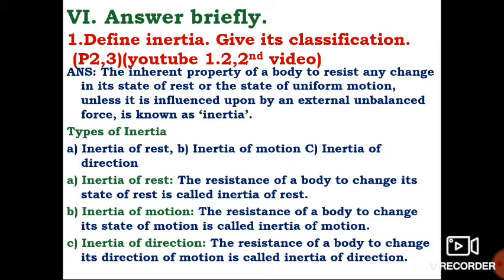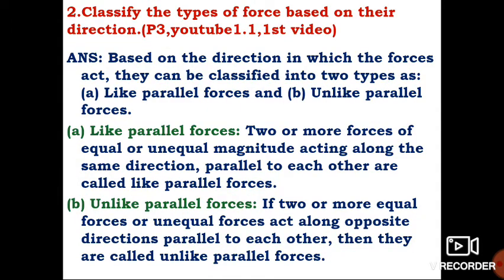Second part, give its classification. A, inertia of rest: the resistance of a body to change its state of rest is called inertia of rest. B, inertia of motion: the resistance of a body to change its state of motion is called inertia of motion. C, inertia of direction: the resistance of a body to change its direction of motion is called inertia of direction. First part, define inertia, so definition only. Second part, give its classification. So what are the 3 types of inertia? Then write types of inertia.